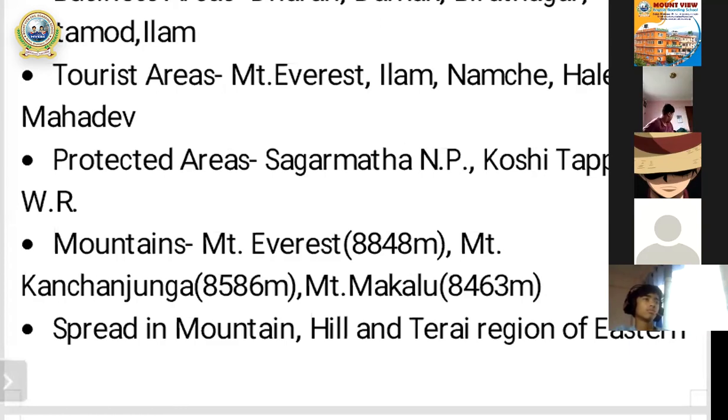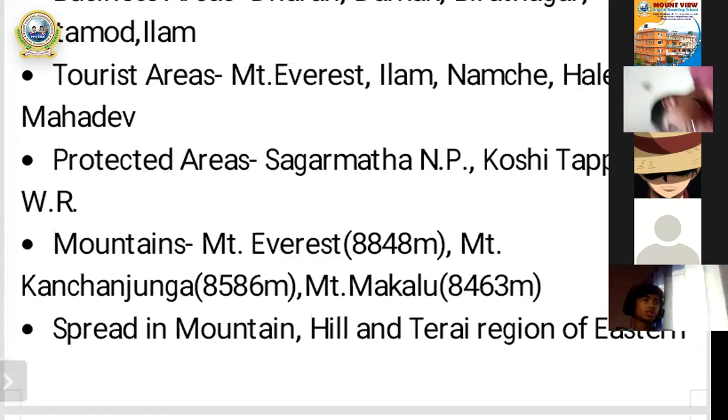All right. And after that, my dear students, the next point is there. Some of the mountain peaks which are located in province number one, like Mount Everest, are in the tourist area. The height of Mount Everest is 8,848 meters from sea level. Mount Kanchenjunga is also there, and Mount Makalu. These are some of the famous peaks, some of the mountains located in province number 1.